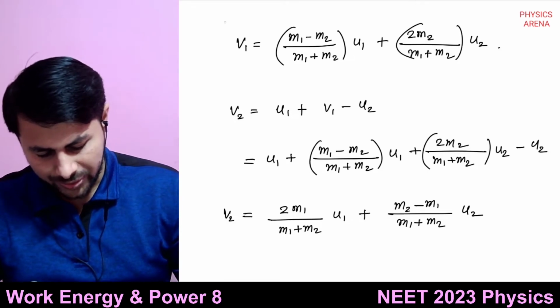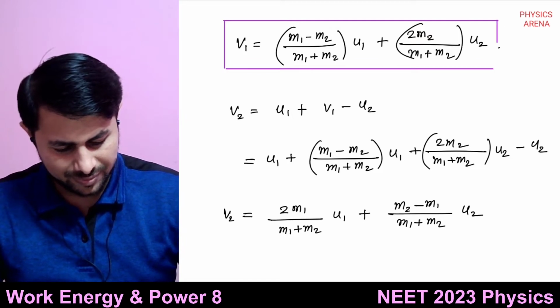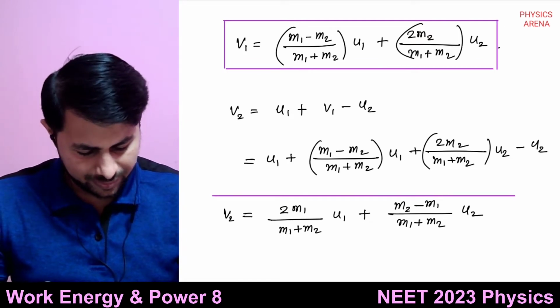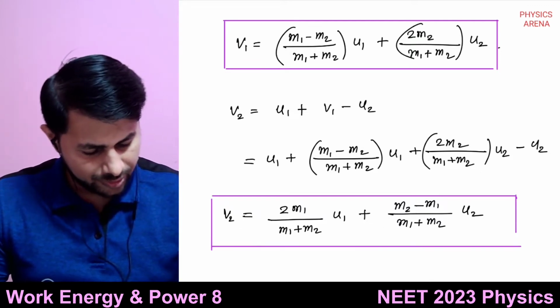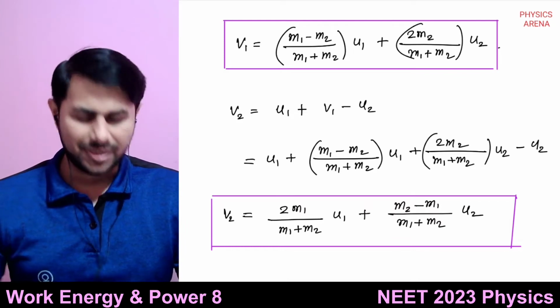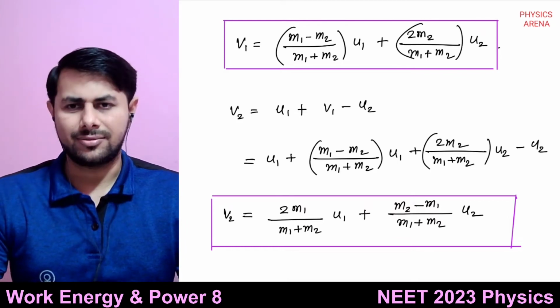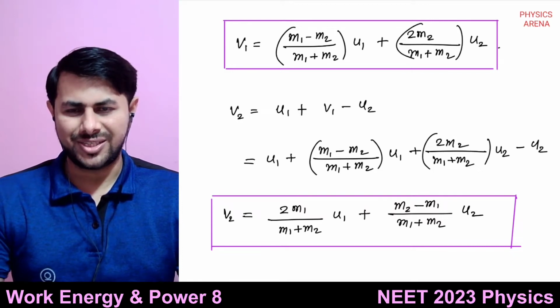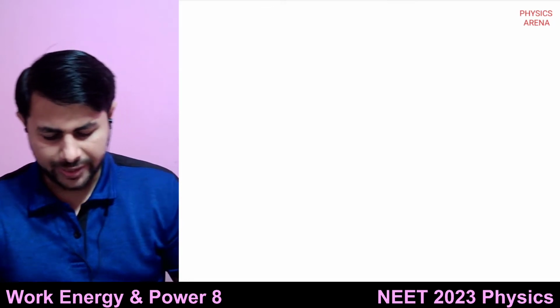So you got these two relations, which you have to memorize. In case there is a direct question, you can just substitute the values and you will get the answer. So is it clear? Then we'll see the special cases.